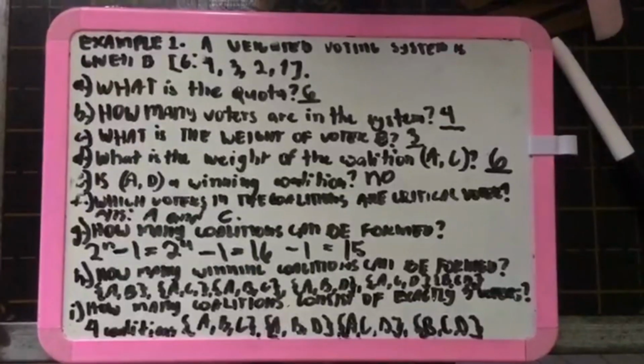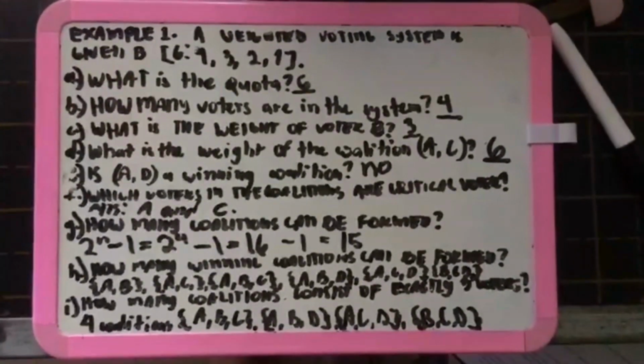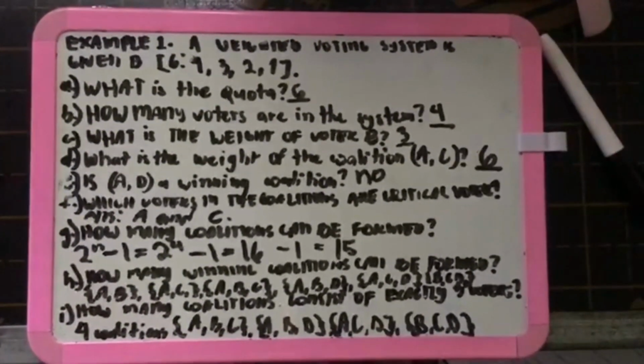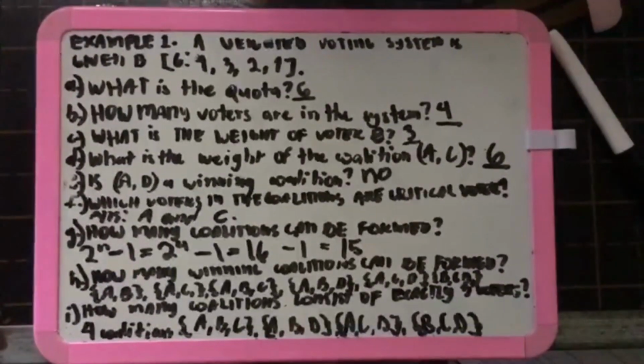How many coalitions consist of exactly 3 voters? So we have 4 coalitions. It includes ABC, ABD, ACD, and BCD. So here's an example of coalitions in a weighted voting system.